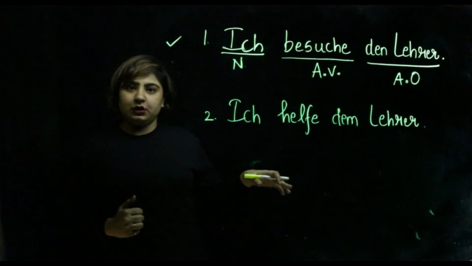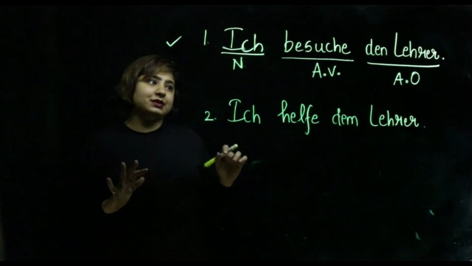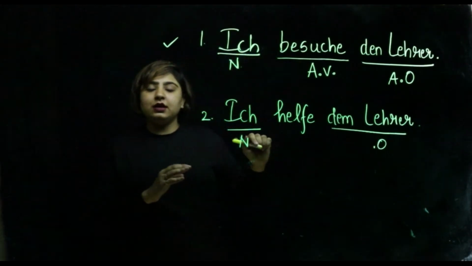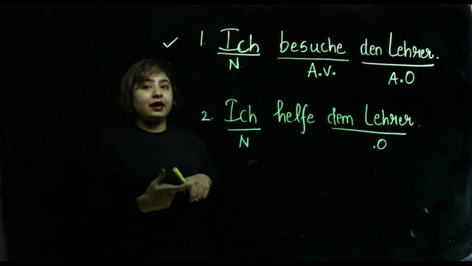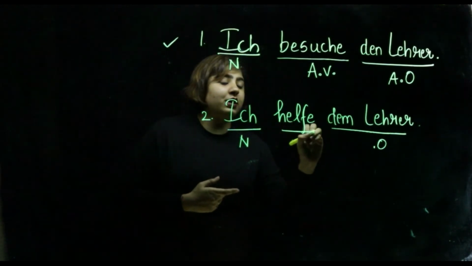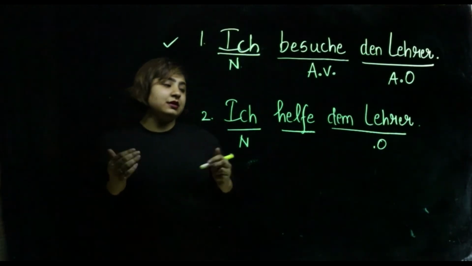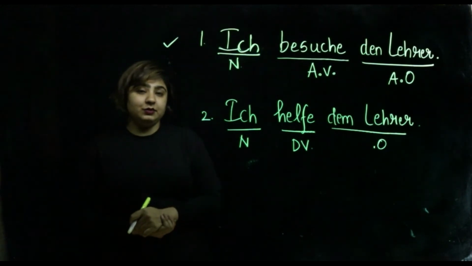The next sentence, ich helfe dem Lehrer. I help the teacher. Again, it is easy to identify nominative here because that's the doer. And again, we have an object here, dem Lehrer. Now, what kind of object dem Lehrer is depends on the verb helfen. And helfen is a dative verb.